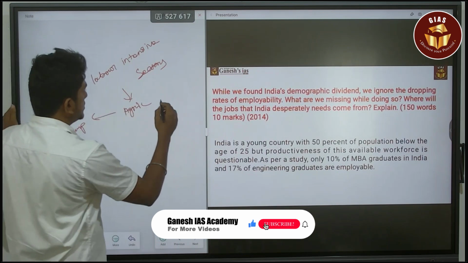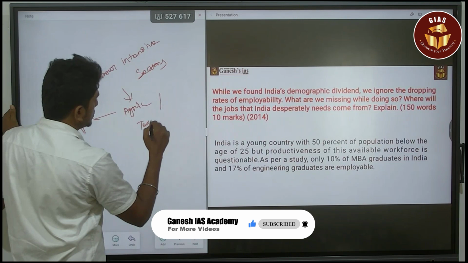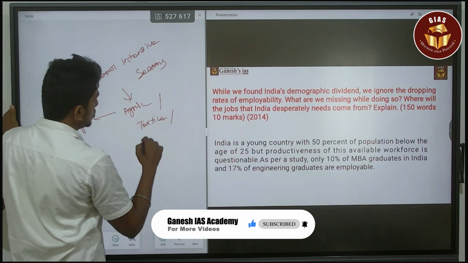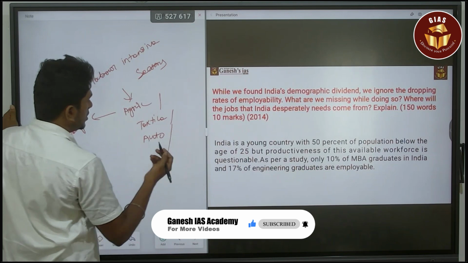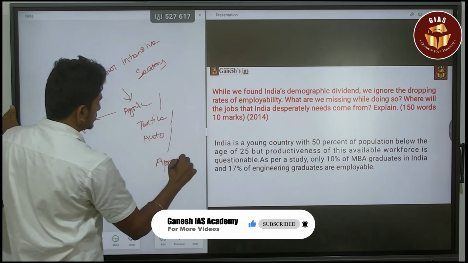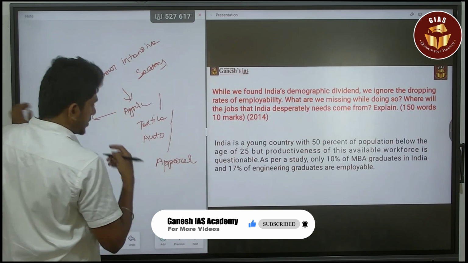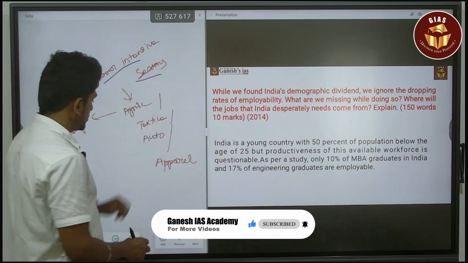So there is a huge need for agriculture growth and also textile industries, automobile. These are certain labor intensive sectors. Even apparel. So first, we need to focus on the labor intensive sectors.